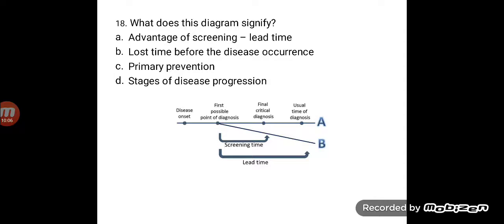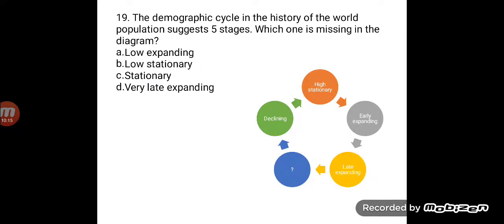And B is something that we would have diagnosed early because of screening, and the outcome would be different. So the answer is advantage of screening, lead time.